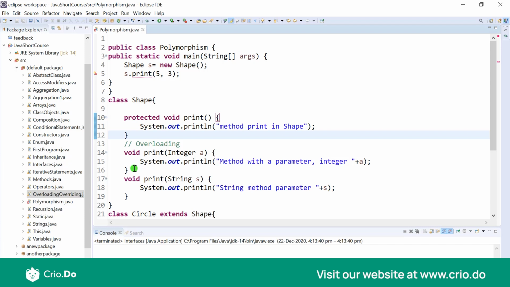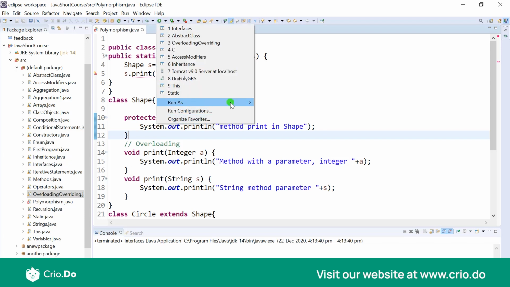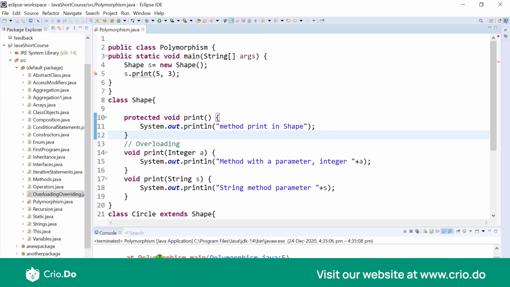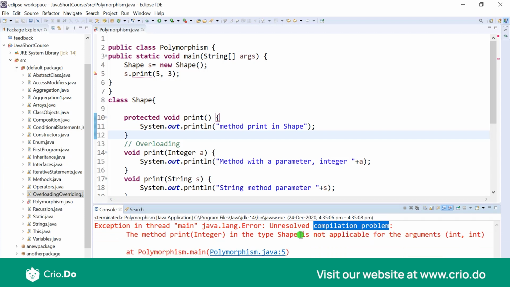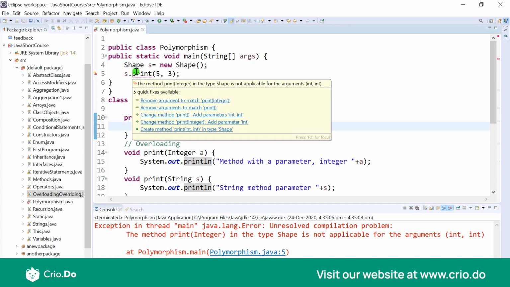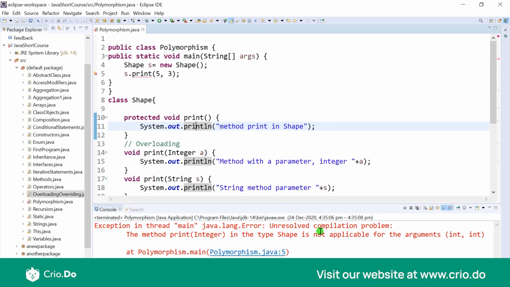So whatever is happening right now is happening very early on. When I'm typing it, the IDE is telling me, or the compiler would tell me, if I try to run this, here we will have a compile time problem, a compilation problem. And here it would say the method print integer in the type shape is not applicable for the arguments int. So even if you are not really looking into what the IDE is telling you, the compiler would give you this type of an error. This is known as early binding. The compiler tries to bind the function call to the function definition.